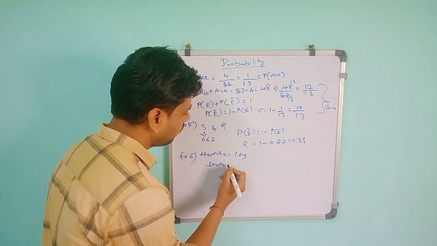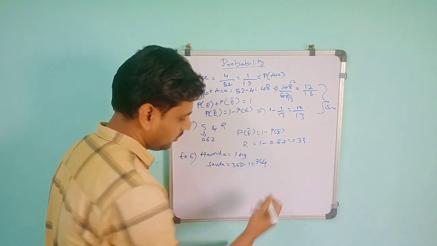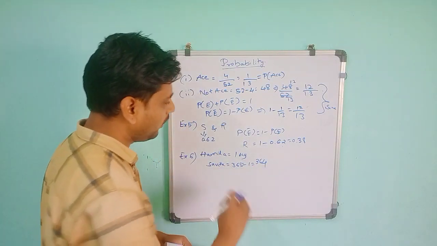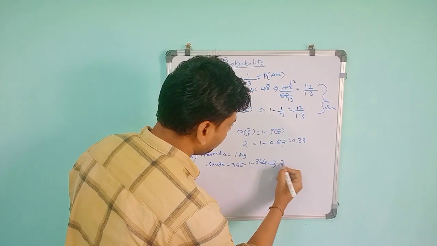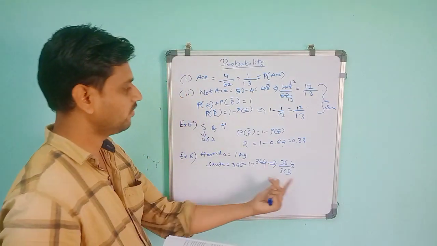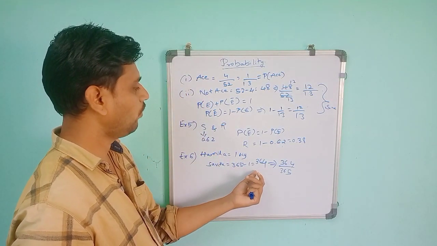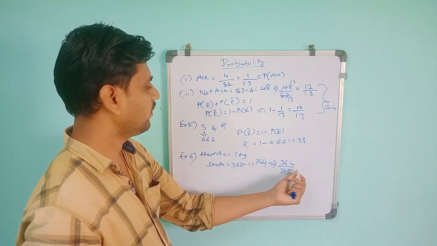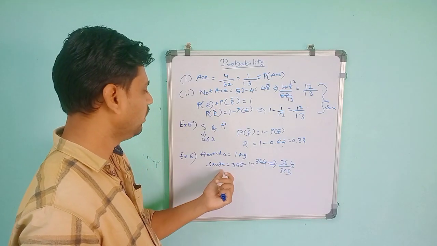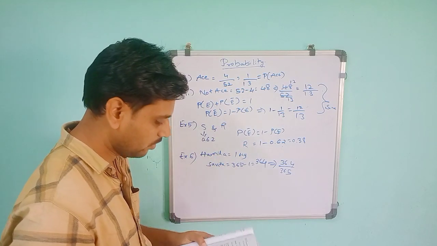Savita will have 365 minus 1, which is 364. So we get 364, and the total number of outcomes is 365. Total possible means the total days we have, which is 365. So the probability of Amida and Savita getting birthdays on different days is 364 by 365.